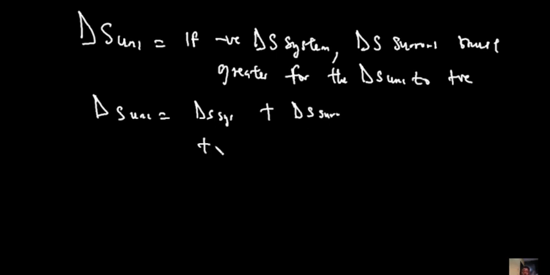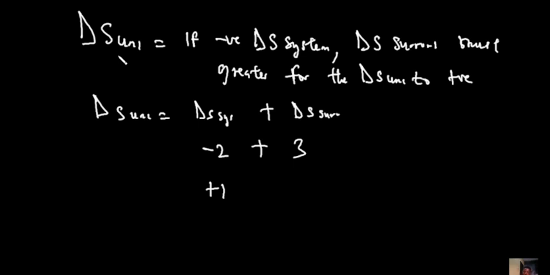If the system is -2, if you are going to have a positive value for the entropy of the universe, it means that the change in entropy of the surrounding has to be way greater than 2. So if it is +3, it's still going to be a positive one. So just have that in mind, that when you have a negative entropy for the system, it means that the change in entropy for the surrounding must be greater if you are going to have a positive entropy for the universe. Now remember, the reason we want a positive entropy change for the universe is because then the reaction becomes spontaneous.